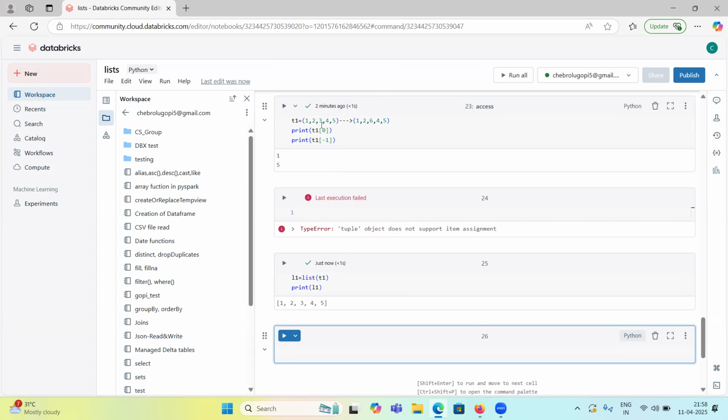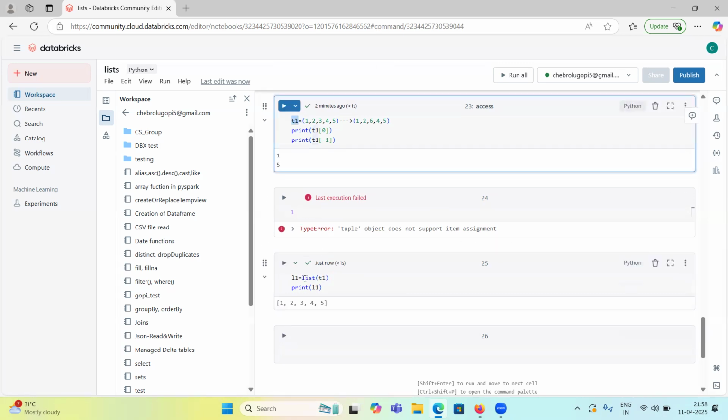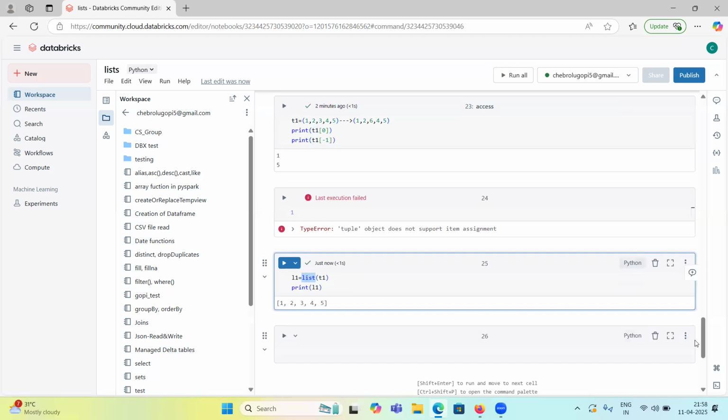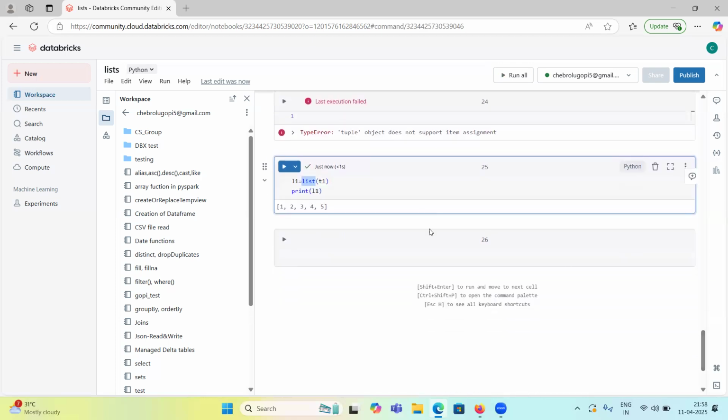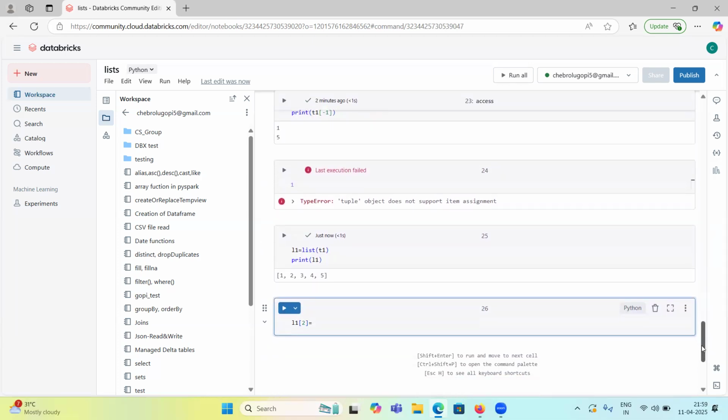So first I will convert this to a list using the list function. On top of tuple one, I performed this list operation. Now this is list one. So list one and index two, I want to change it to which number? 6, right? Yes, 6.